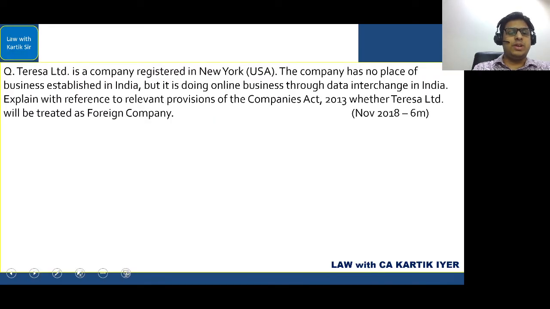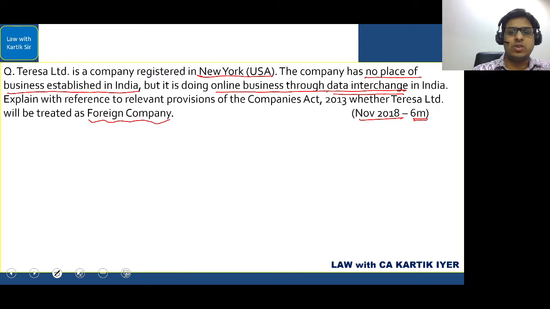Teresa Limited is a company registered in New York, USA. The company has no place of business established in India, but it is doing online business through data interchange. That is what they have mentioned here. Explain with reference to the provisions of the Companies Act 2013 whether Teresa Limited will be treated as a foreign company. November 2018, 6 marks.